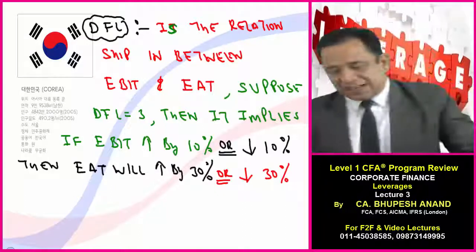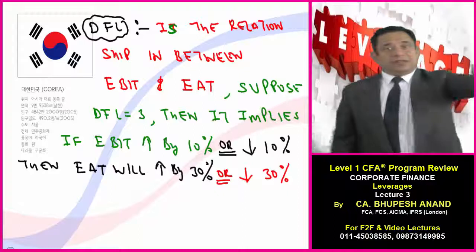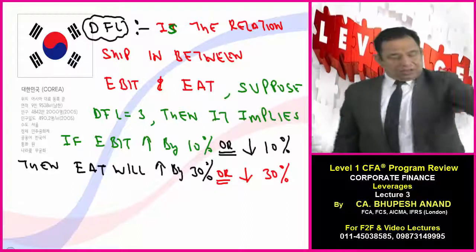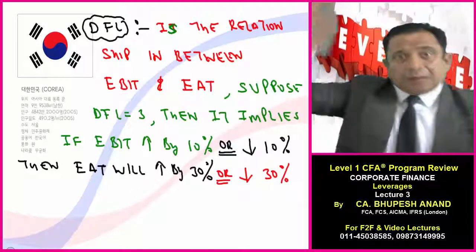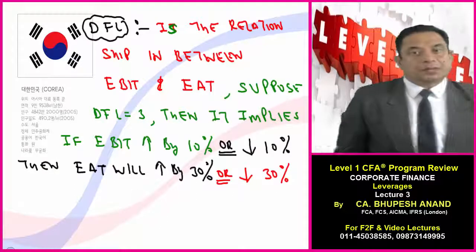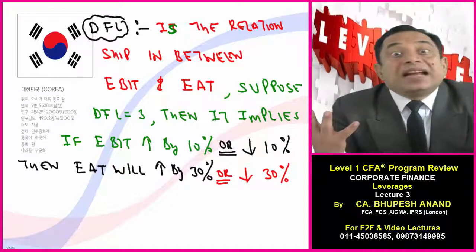So please write down. Supposing financial leverage in my example I have taken as 3. So if EBIT increases by 10% or decreases by 10%, my EAT will increase by 30% or decrease by 30%, because there is a fixed element of cost sitting in between EBIT and EAT, that is interest.